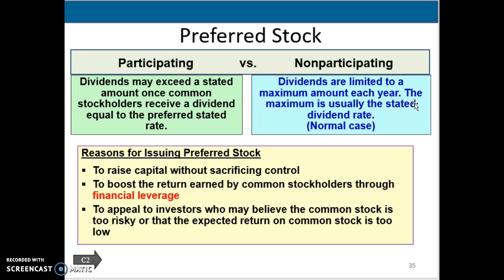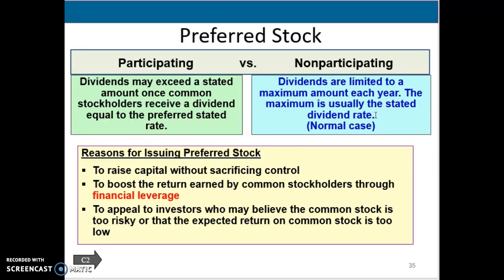The other one is non-participating preferred stock, a feature that limits dividends to a maximum amount each year. This maximum is stated as a percentage of the stock's par value or as a specific dollar amount per share. Once the preferred stockholders receive this amount, the common stockholders receive any and all additional dividends that are declared. Typically that's what we see most commonly, so non-participating is what's considered normal.